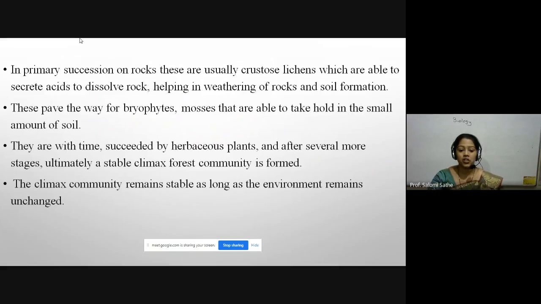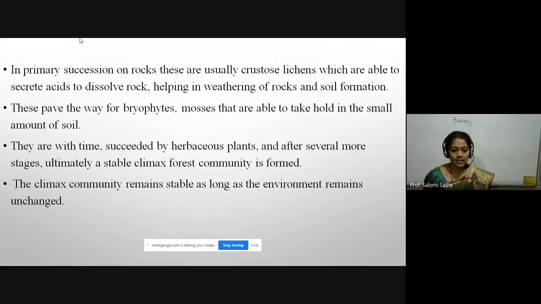In primary succession on rock, these are usually crustose lichen. Crustose lichen is important from the point of view of your MCQs or competitive exams, as they are able to secrete acid. I think these are carbonic acid and oxalic acid, which you already learned about in 11th standard.